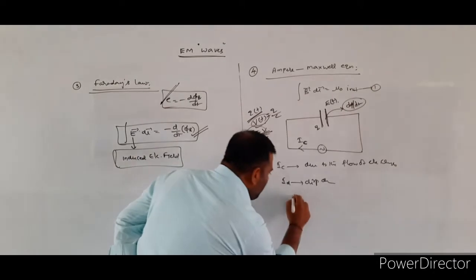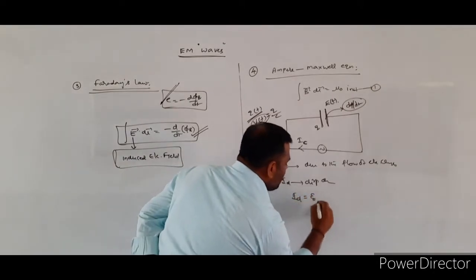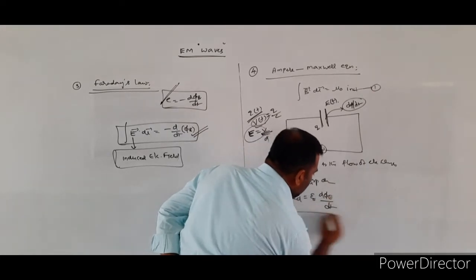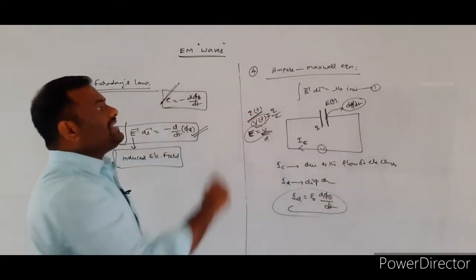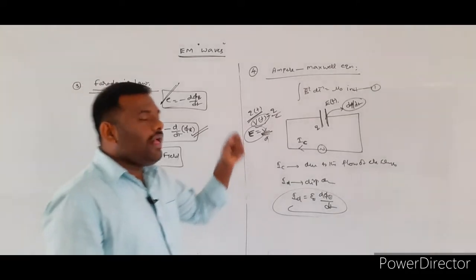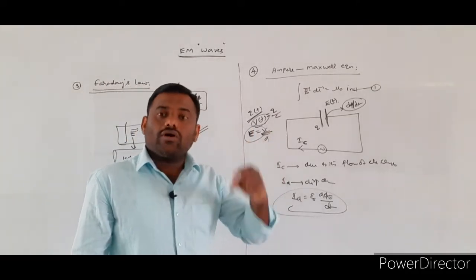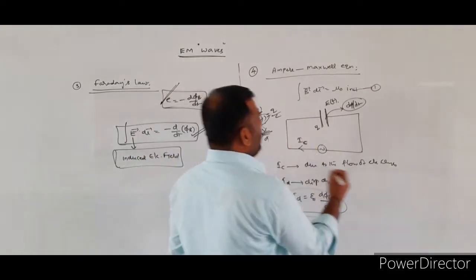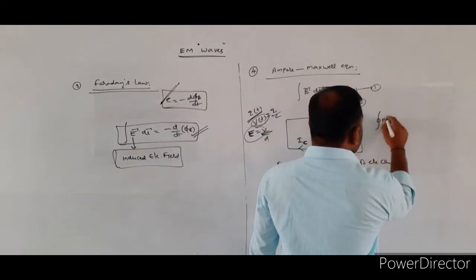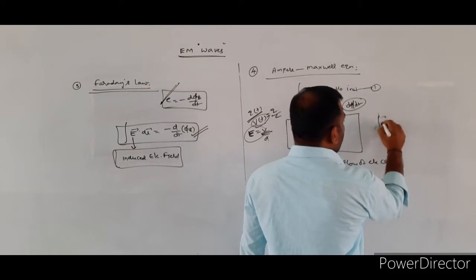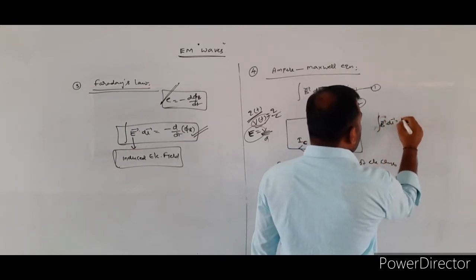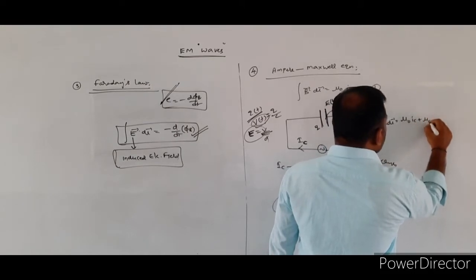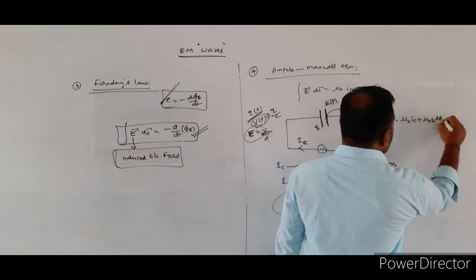So the formula for the displacement current is equal to epsilon naught into d phi E by dt. So in Maxwell's equation, according to Maxwell, the line integral of B bar dot dl bar is equal to mu naught I_C plus mu naught epsilon naught d phi E by dt.